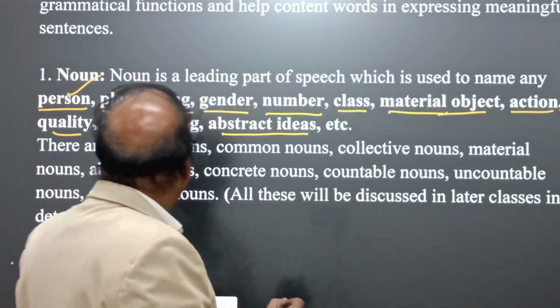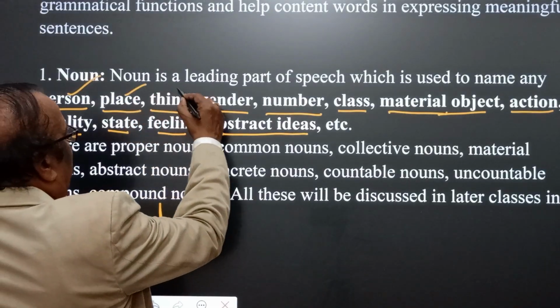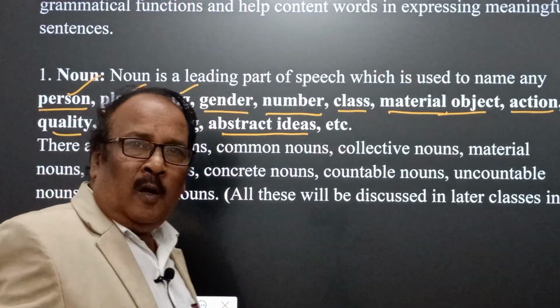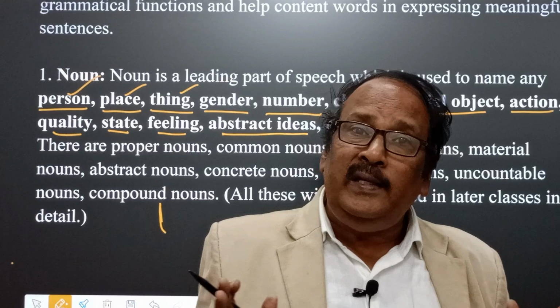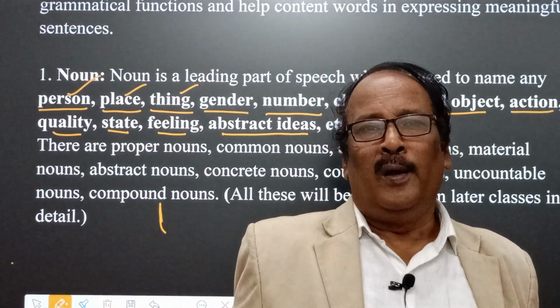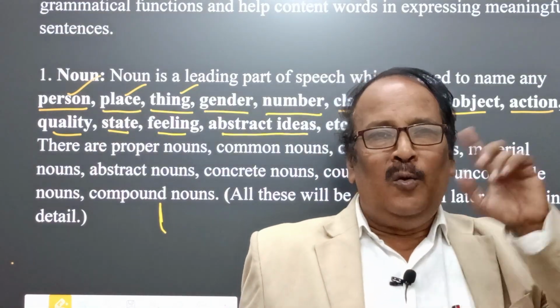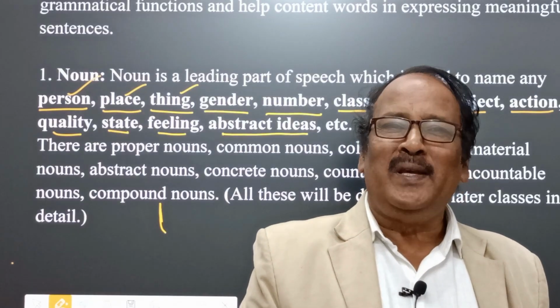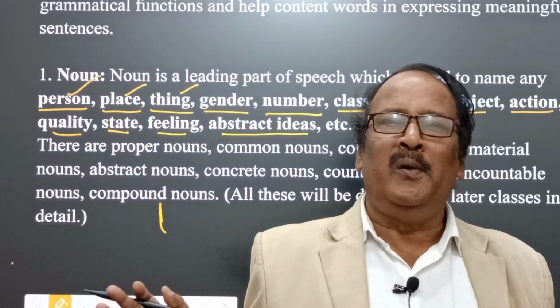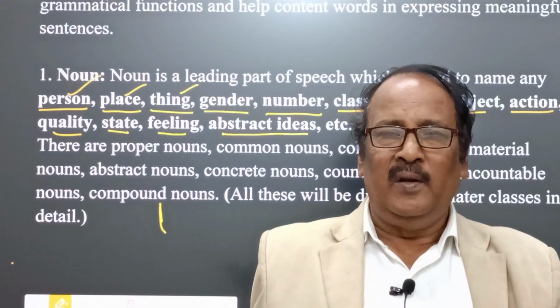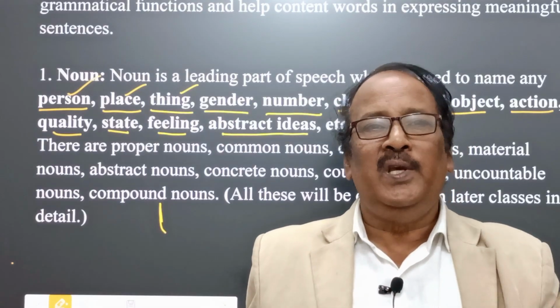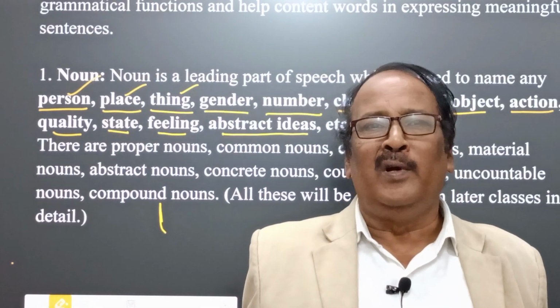Yes. Next, another: thing. Yes. If we sit in our drawing room and look around, then we can find everything, everywhere. There are different things, and those things are also of noun classes.